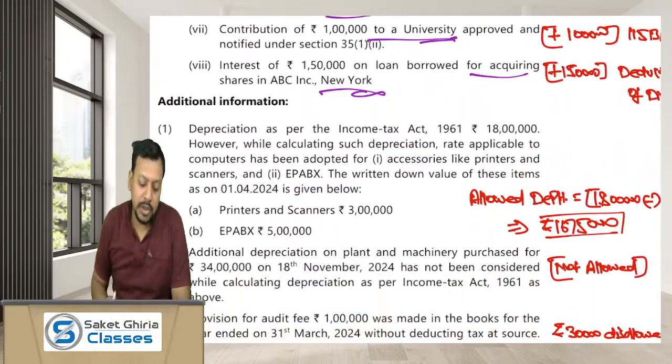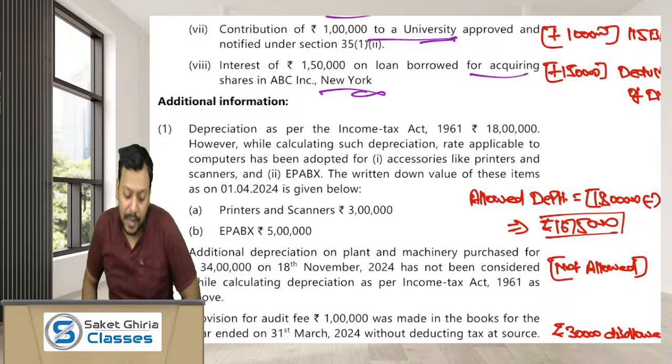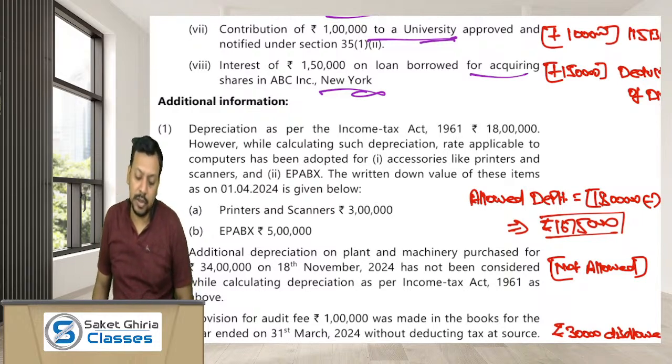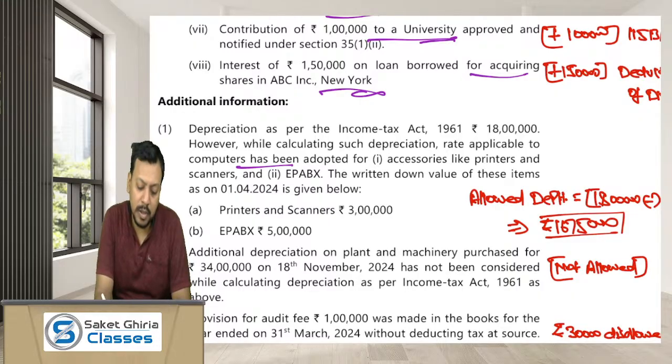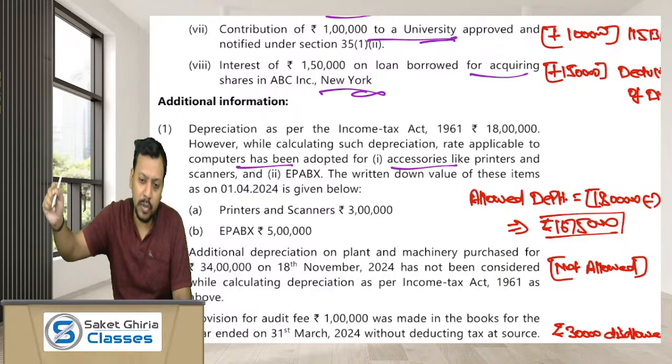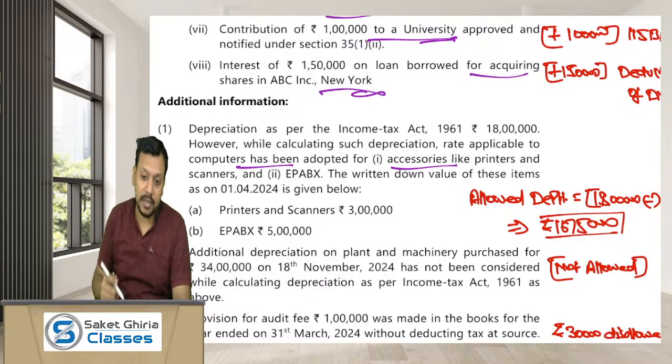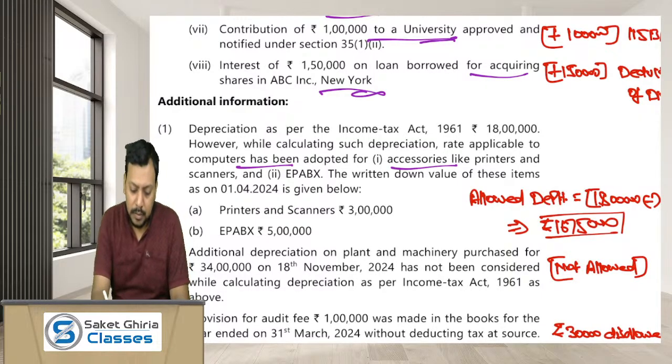Okay. Depreciation as per the Income Tax Act is 18 lakh. However, while calculating such depreciation, the rate applicable to computers has been adopted for accessories. Dear friends, what is the depreciation rate for computers? 40%. What is the depreciation rate on computer software? 40%. What is the depreciation rate on computer accessories like scanners, printers? Sir, 40%. Okay. So if the company has used the 40% rate for printer and scanner, there is no issue.